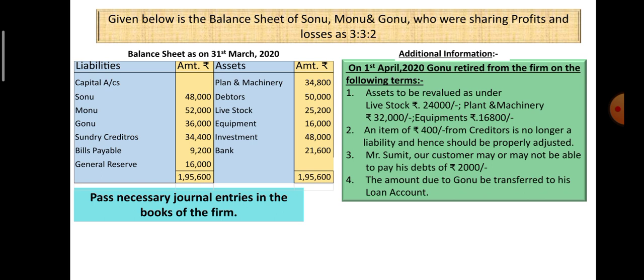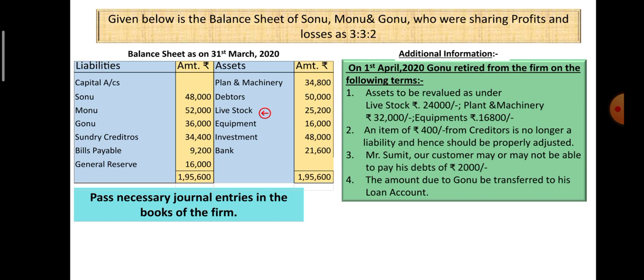Assets to be revalued as under: livestock rupees 24,000. See the highlighted portion in red color arrow in the balance sheet. It is made purposely with an intention that one should not forget or skip any adjustment item.